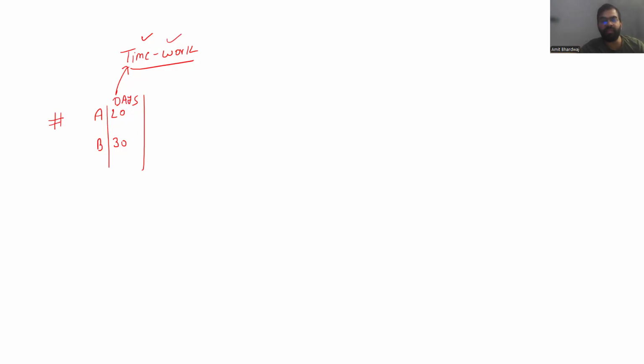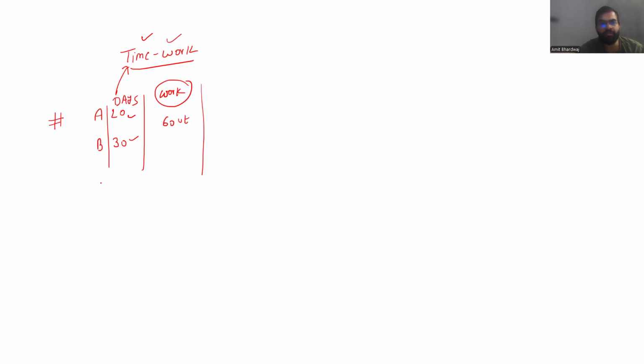So this is the basic thing that we all should understand, right? So I'm free to assume work. Okay. So which value can I assume for the work? Any value which is a multiple of 20 and 30. Why? Because this will make my calculation simple. It's not compulsory to take a multiple of 20 and 30, but the reason I'm assuming a number that is a multiple of 20 and 30 is that this will make my calculation easy. So we know very well, 60 units of work I'm assuming, right?